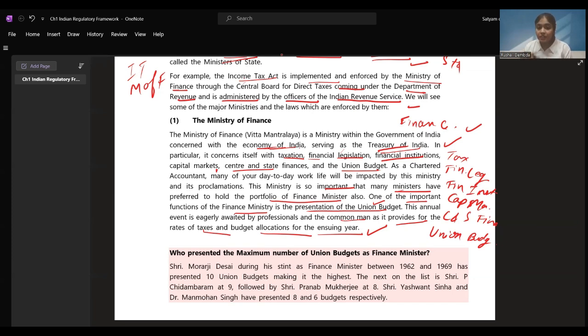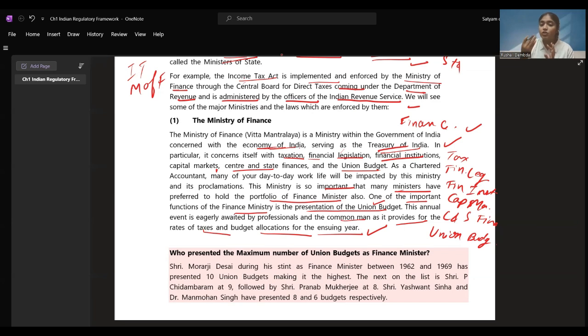What are the benefits given to the common man? What all things do we chartered accountants have to keep in mind while performing our work, while filing the returns, while doing the proceedings, helping the clients? All these things we need to keep in mind. What are the changes in tax rates, slab rate changes, all these things will be seen, and how much money is allocated to which type of department.